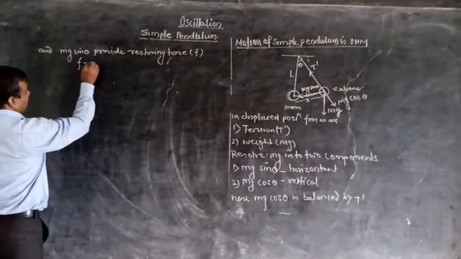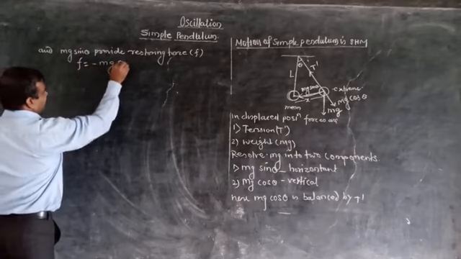Therefore F is equal to minus mg sin theta.